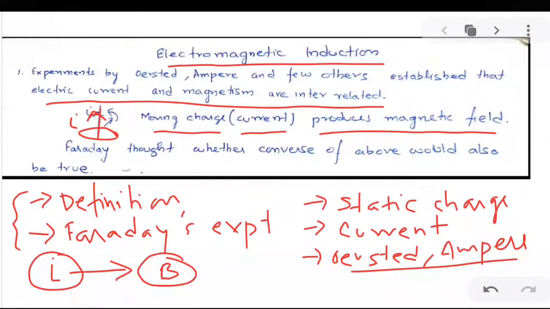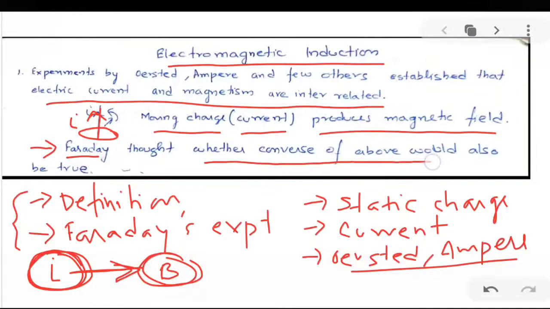This was also known to Michael Faraday. Now what Faraday thought was that if a current carrying conductor is able to produce a magnetic field, then the converse of this should also be true. That is, a magnetic field can also produce a current. This was Faraday's thought.